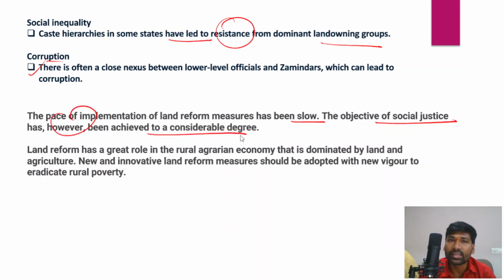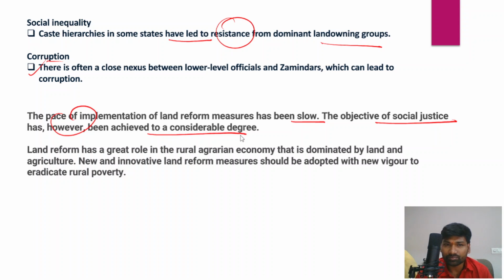However, there is a need for second generation land reforms across India, because even after land reforms were implemented after independence, those land reforms were not very successful, except in a few states. So there are a lot of landless people, and that is one reason for the existence of rural poverty, the migration of people from rural areas to urban areas, and the exploitation of agrarian communities or people from certain backgrounds.